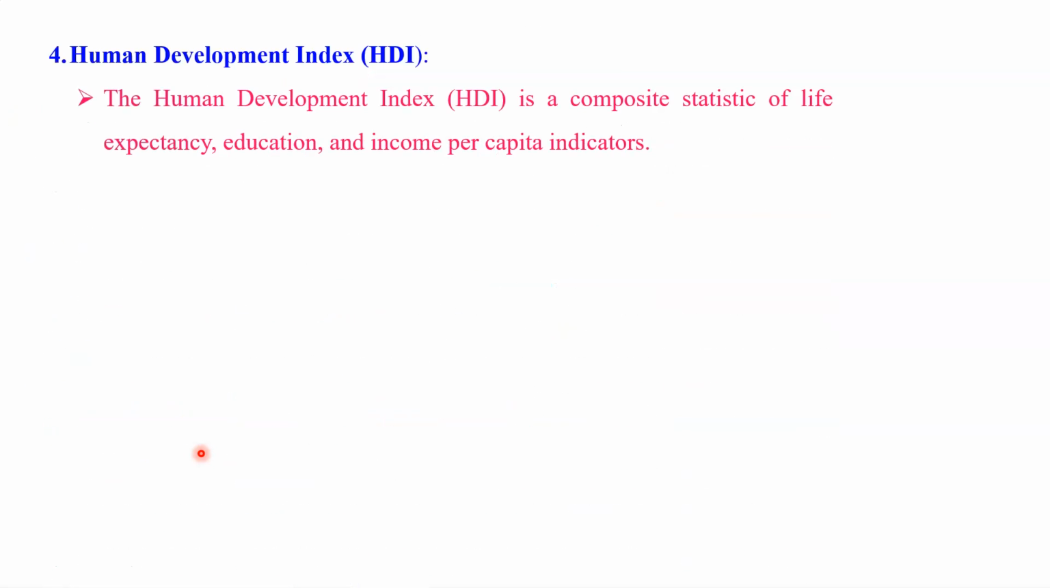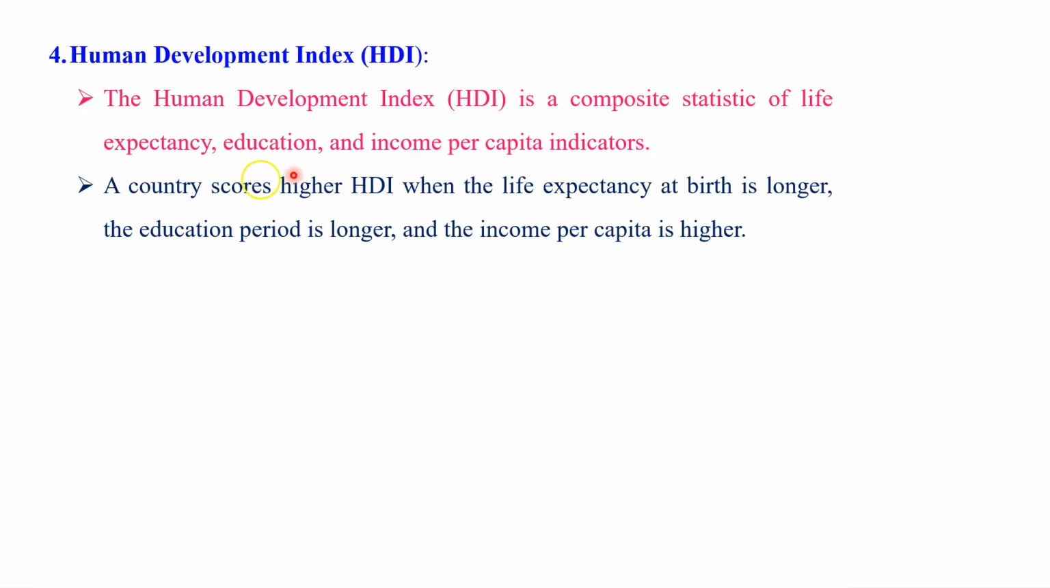Then we have the fourth criterion or indicator, that is the Human Development Index, the HDI. The Human Development Index is a composite statistic of life expectancy, education, and income per capita. These are the indicators considered while calculating it. A country scores a higher HDI when life expectancy at birth is longer, the education period is longer, and the income per capita is higher.